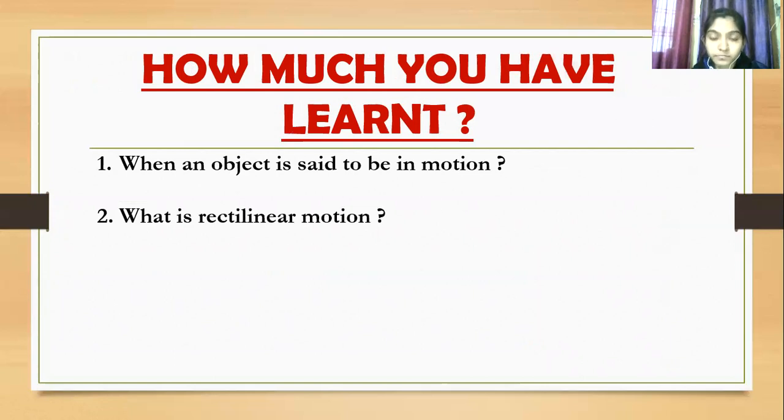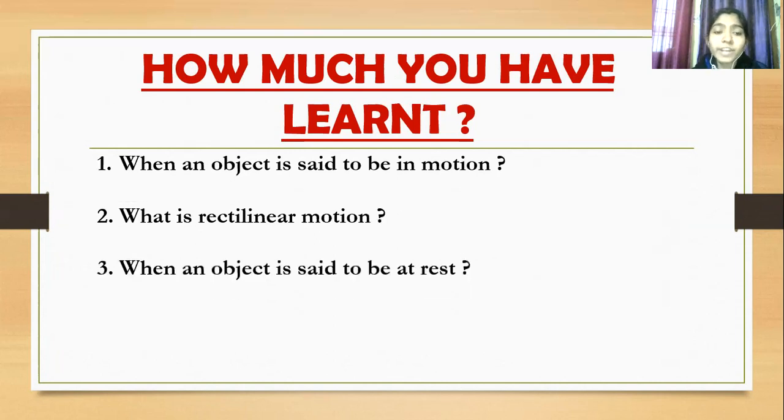When an object moves in a straight line, it is said to be in rectilinear motion. Very good. So, when is an object said to be at rest? An object is said to be at rest if its position does not change with time in relation to a stationary object.